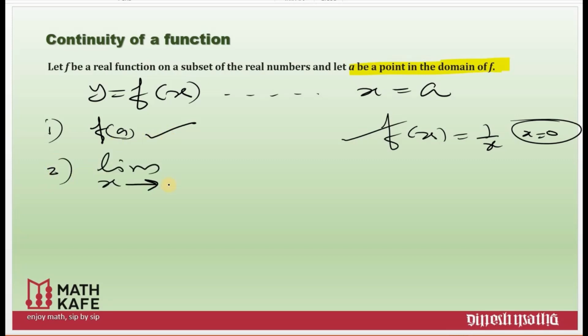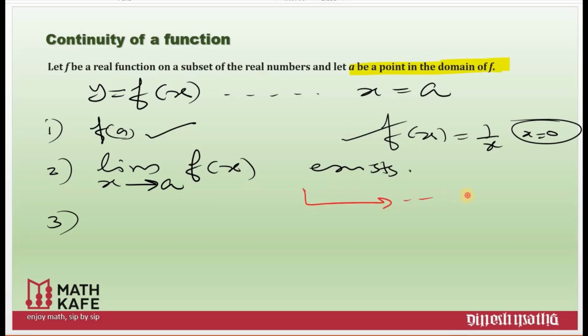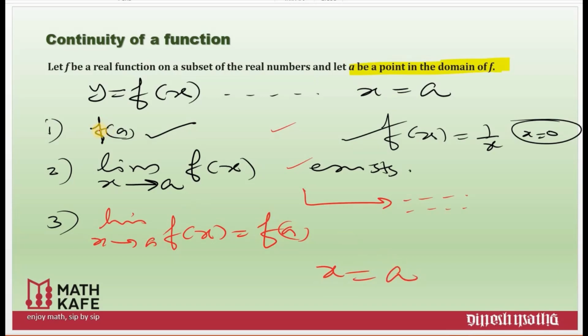Now the second one: limit as x approaches a of f of x should exist. The limit as x approaches a of f of x must exist. That means the limit exists at the given point a. We will see in detail later when we say the limit exists. And the third condition is that the limit as x approaches a of f of x must be equal to f of a. These are the three conditions. Then the function is said to be continuous at x is equal to a. First of all, the function is well defined at x is equal to a, and the limit exists at that particular point, and the value of the function at that particular point should be the same as the limit value.